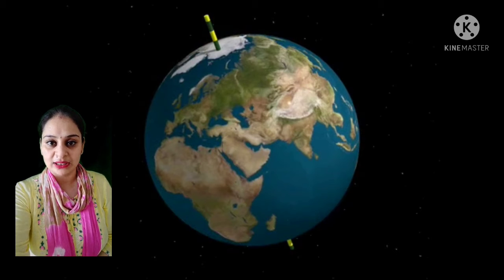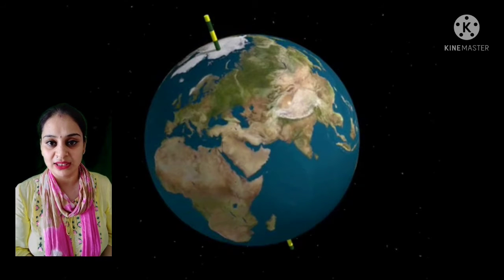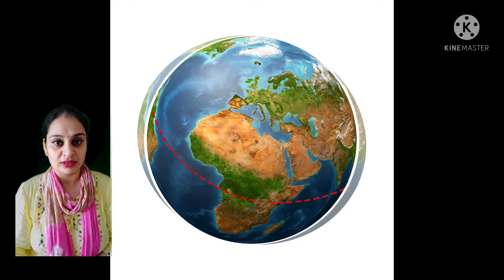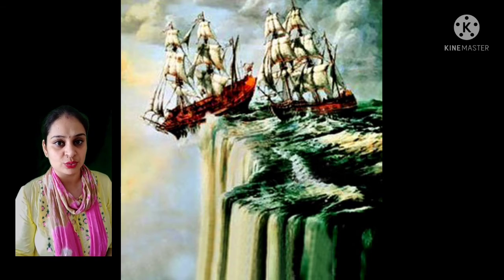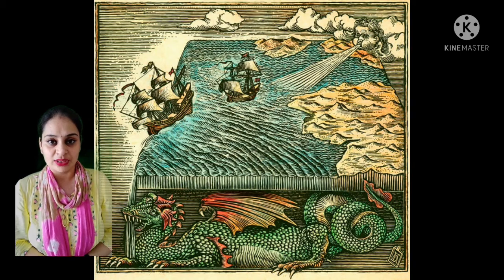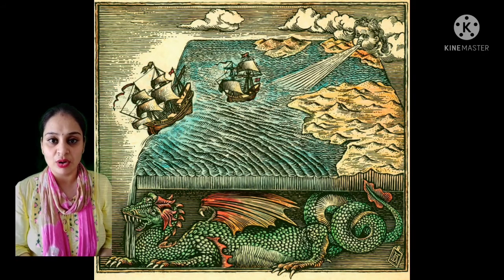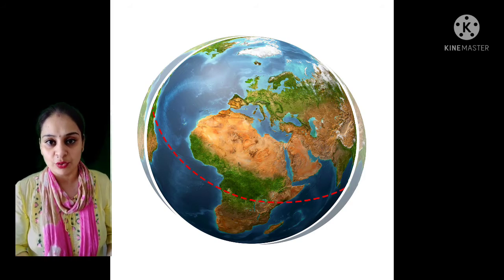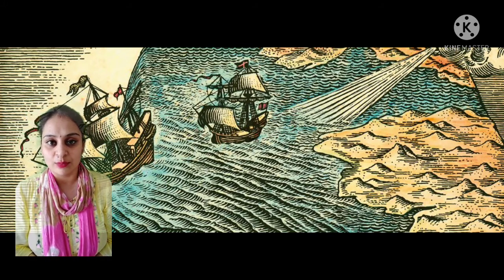Now, we already know from the beginning that our earth is flattened at the ends, but we know that the shape of the earth is also round. Some people feared that if there are flat ends of the earth, then if a ship wants to travel, it will fall. But that is false. Our earth is round in shape. If we travel on a ship, it will never fall, because we all know that there was one scientist who discovered that earth is round.